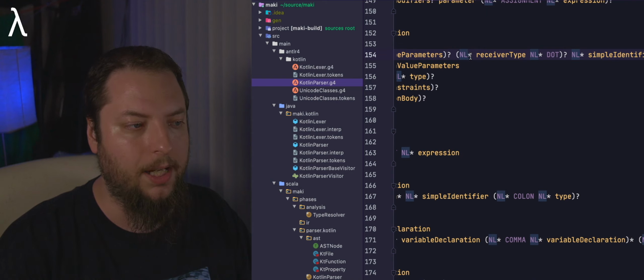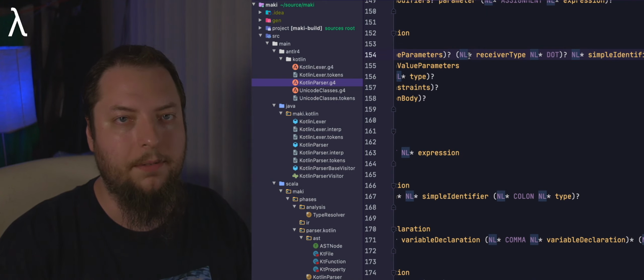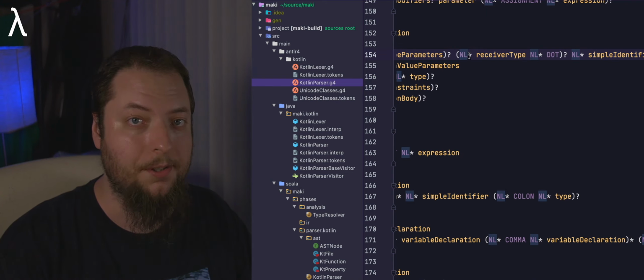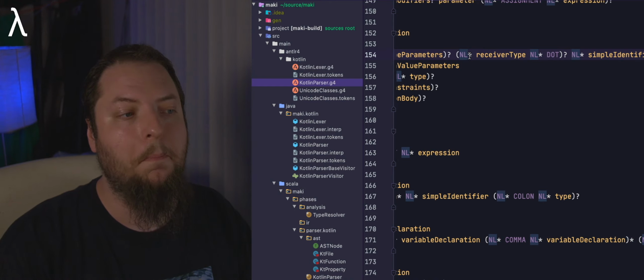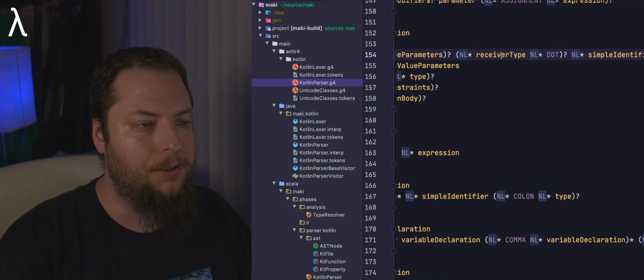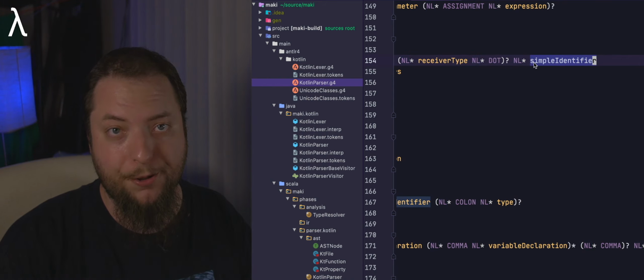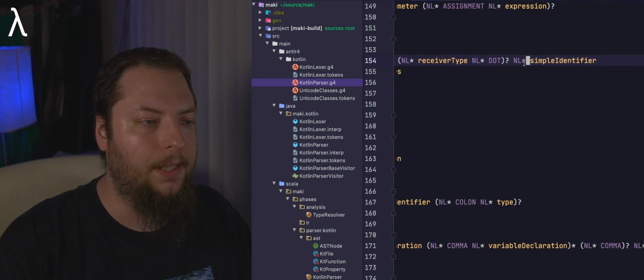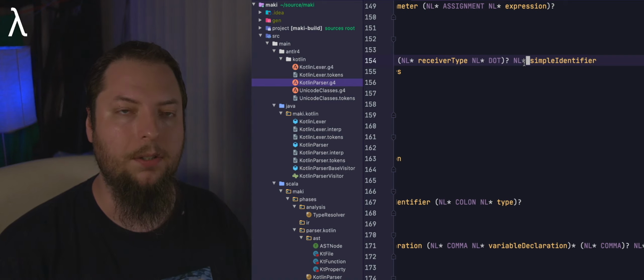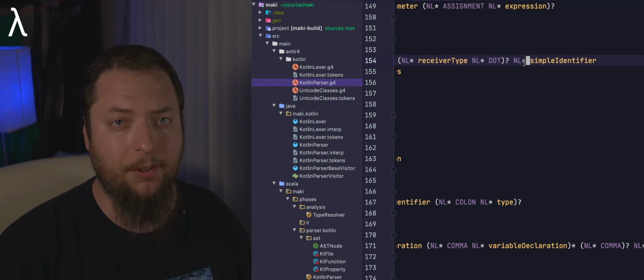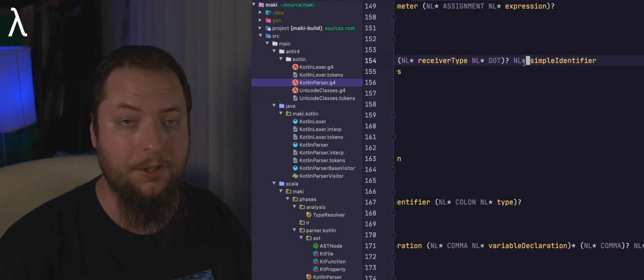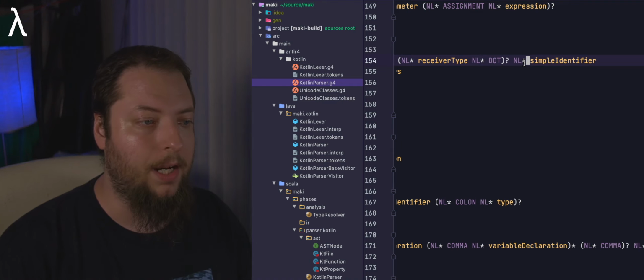Same thing for receiver type, right? If we have receiver functions where we attach a function to an existing type, that's what this receiver type would be used for. The simple identifier would be the name of the function. And that could exist or not exist, because in Kotlin typically you have named functions, but you can also have functions that are not named, anonymous functions.